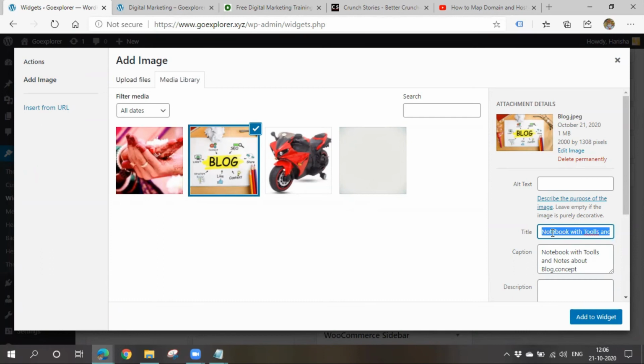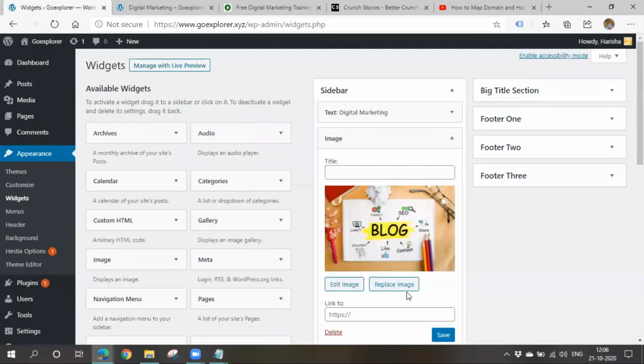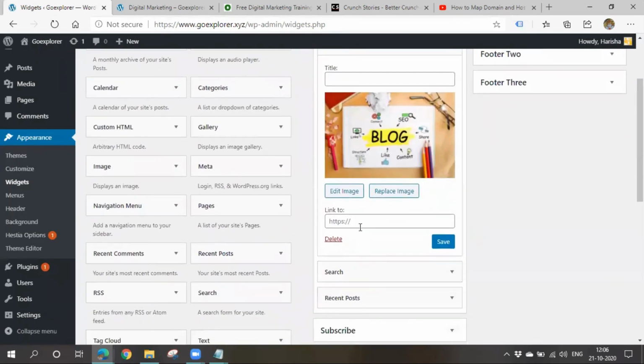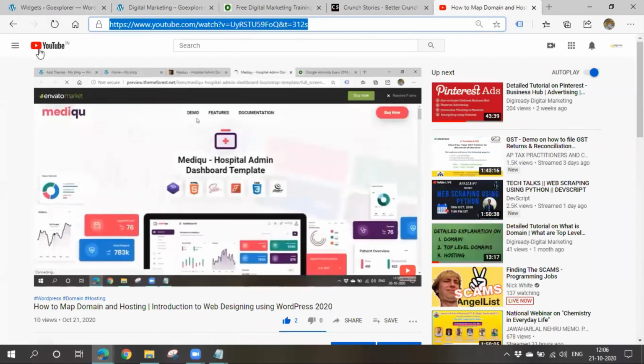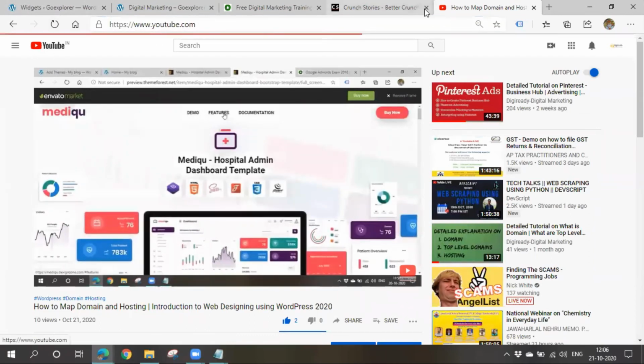You can give a link also. The link means if someone clicks on this particular image, they will be navigated to that particular page. Wherever you want to navigate them, you can give. You can give a YouTube URL or whatever you want, you can give that also.